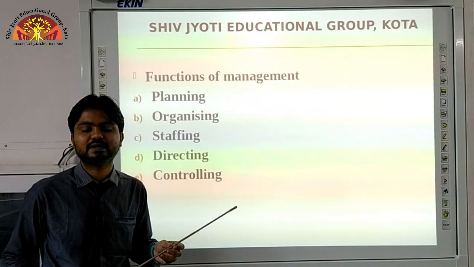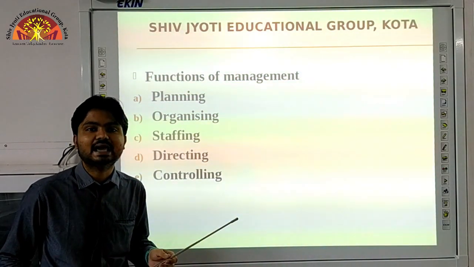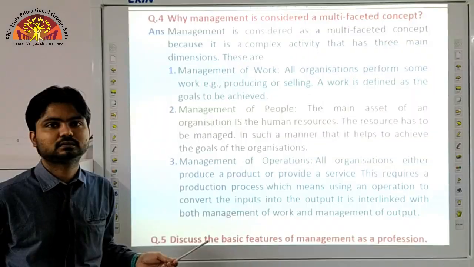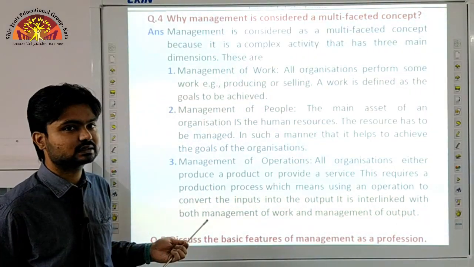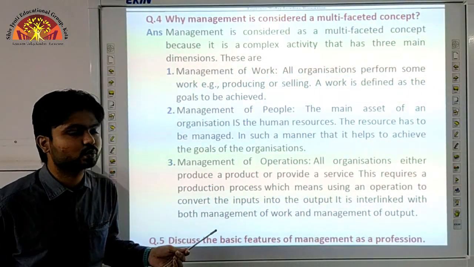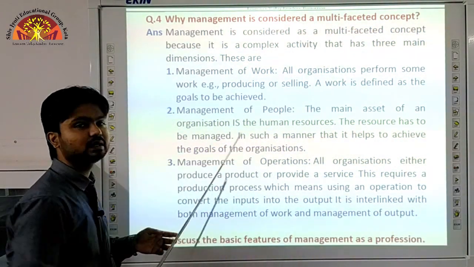then the reasons behind this are found out. So in controlling, basically the observations are done by the top management of the organization, and if there is any kind of difference, then the differences are met out. So students, let's discuss the important questions of this particular chapter. The first question is, why is management considered a multifaceted concept?